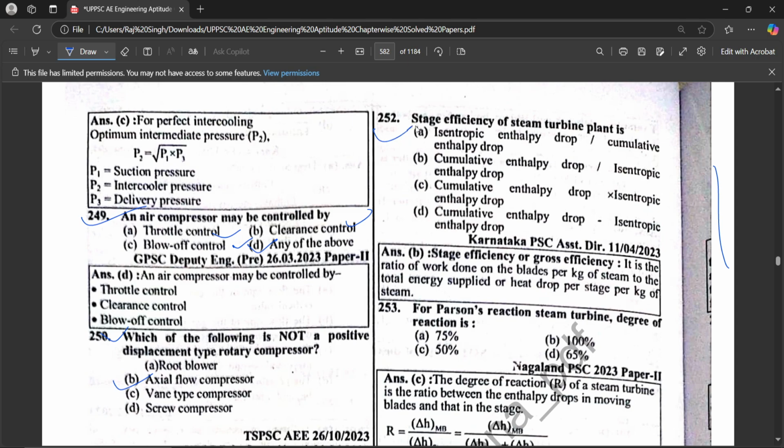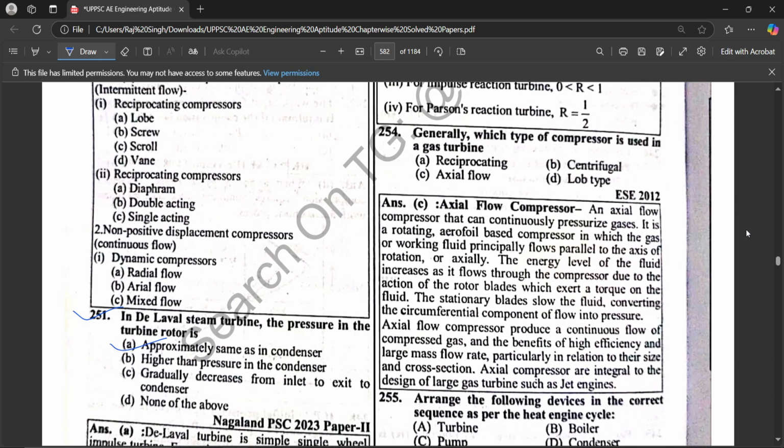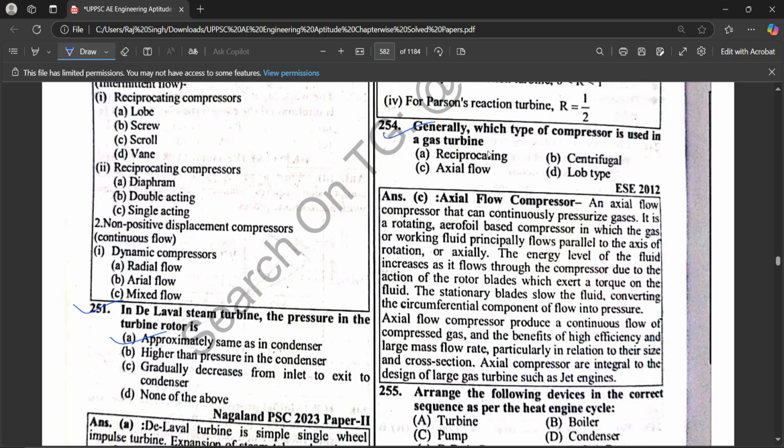Stage efficiency of a steam turbine is the cumulative enthalpy drop divided by the isentropic enthalpy drop. For a Parsons reaction steam turbine, the degree of reaction is 50%. Generally, which type of compressor is used in a gas turbine? Axial flow.